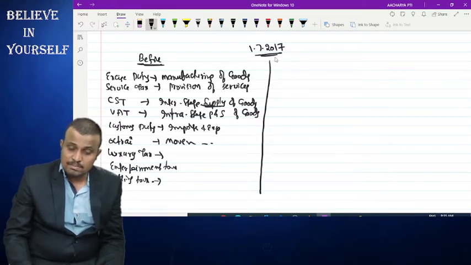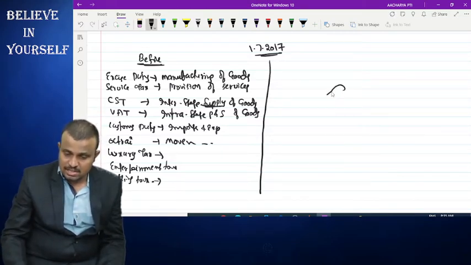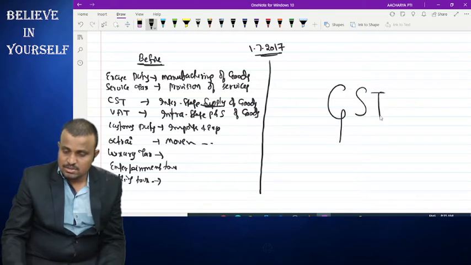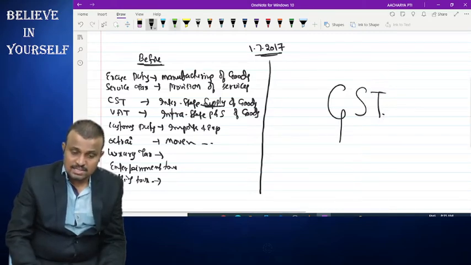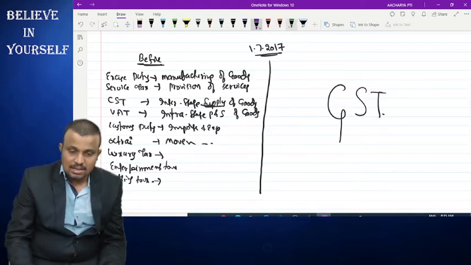Then with effect from 1/7/2017, GST was introduced in India. In that case, all indirect taxes are subsumed under GST.